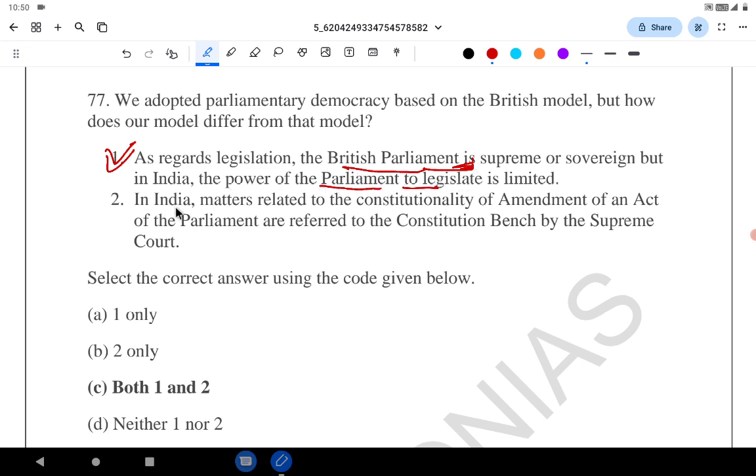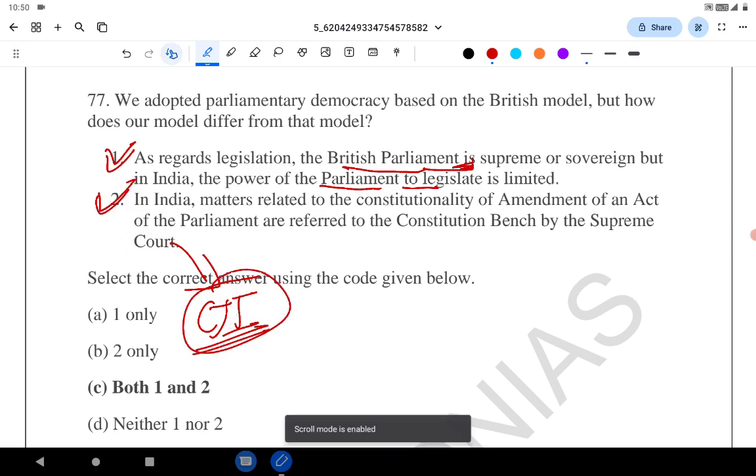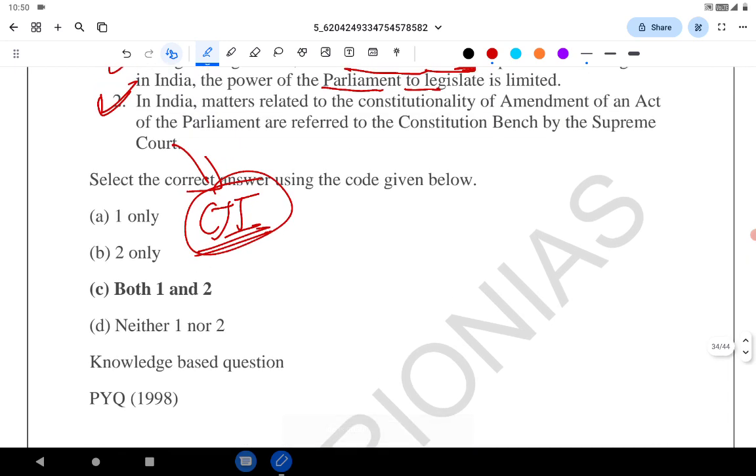It's limited. Correct. In India, the matters related to the constitutionality of amendment of an act of the Parliament are referred to the Constitution bench by the Supreme Court. Correct. The CJI refers the matter to the constitutional bench in India. So that is correct. Even 1 and 2 are correct. It's a question from the PYQ. It is asked in the 1998.